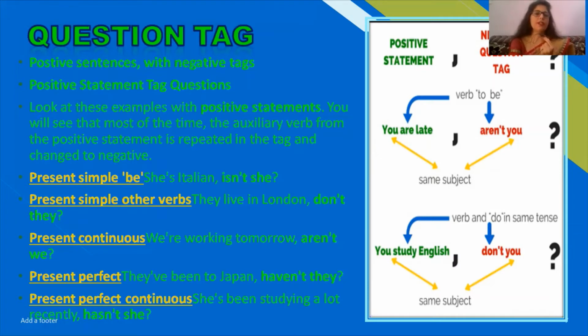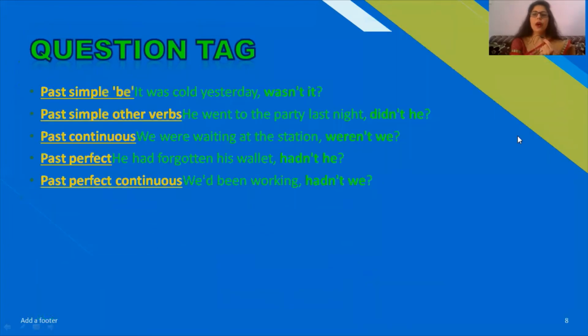But if there is only the be form of verb, such as she is Italian, you'll see there is no do or does after that. If is is used, you'll use is only, and after that a negative, not, and then again the pronoun. Even in the positive statement you are late, you'll frame are, not, and you: aren't you.